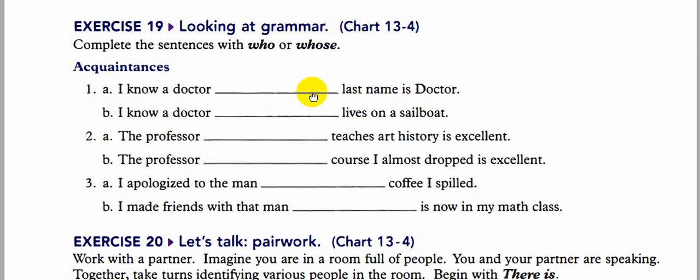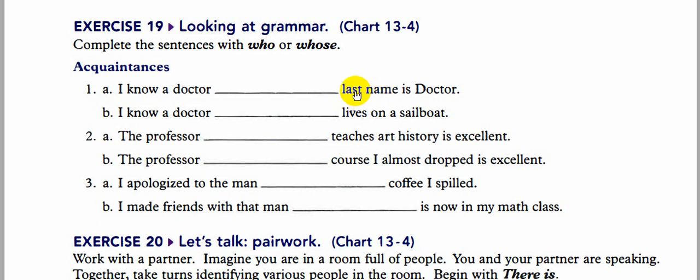How did you know that it's whose, not who? Because after whose there should be a noun, and here we've got the noun name, described with the adjective last. It doesn't matter, so you can say whose name or whose last name.